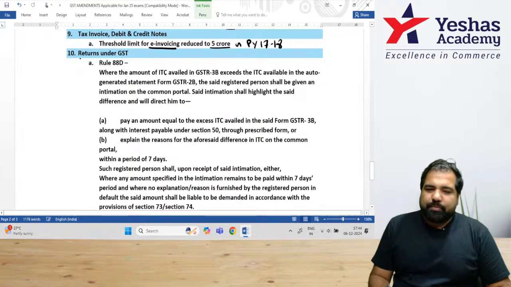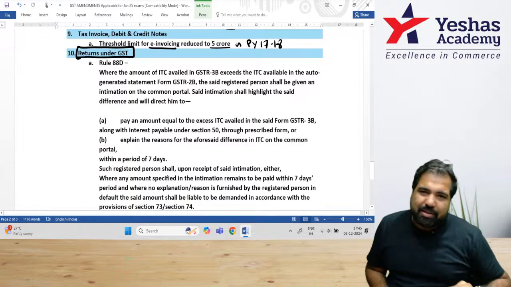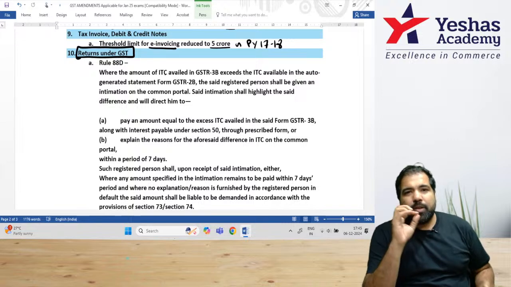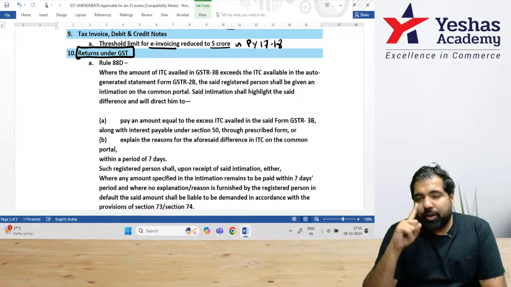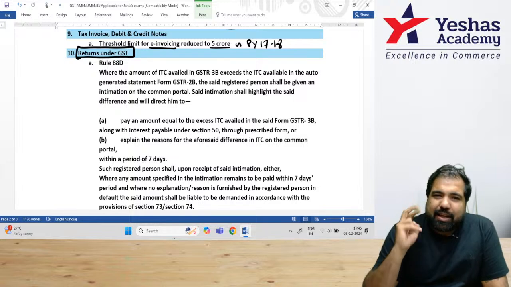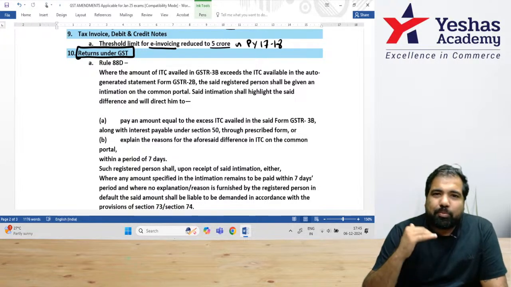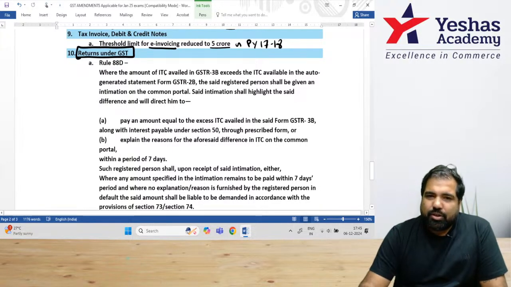We go to the next one, returns under GST. And if I have to talk about the top 3 amendments, guys, this is in the top 3 amendments. The first amendment, which was top, is Notification number 34, whereby you're selling goods through an e-commerce operator. That was the top amendment. The second top amendment was Rule number 37A. That is the second amendment of GST. And the third top amendment is this one, which I'm going to explain in the next 2 minutes.